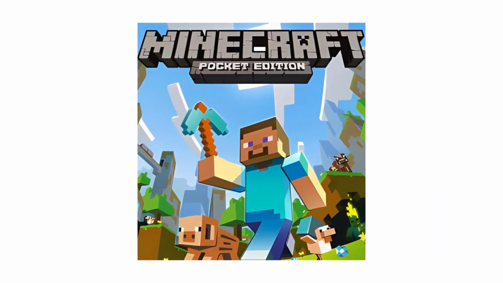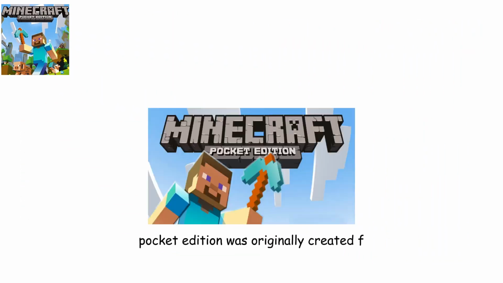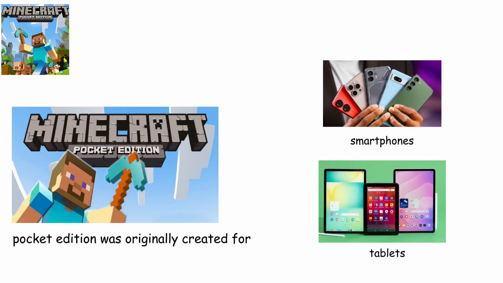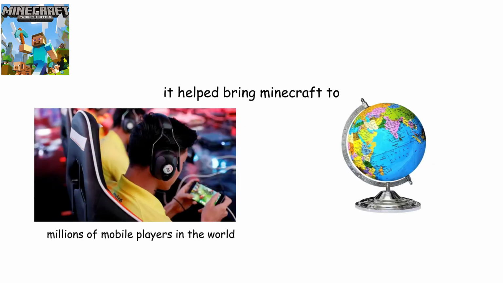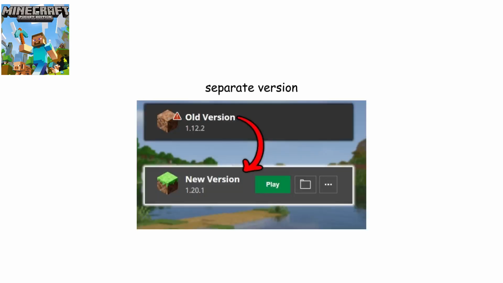Pocket Edition. Pocket Edition was originally created for smartphones and tablets. It helped bring Minecraft to millions of mobile players around the world. In 2017, it was merged into Bedrock Edition and no longer exists as a separate version.